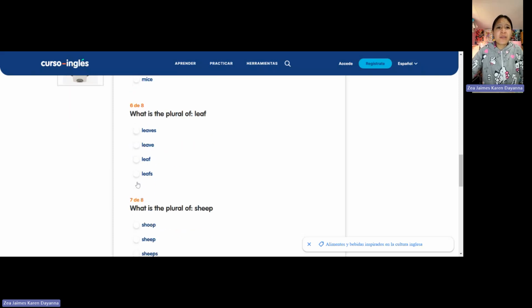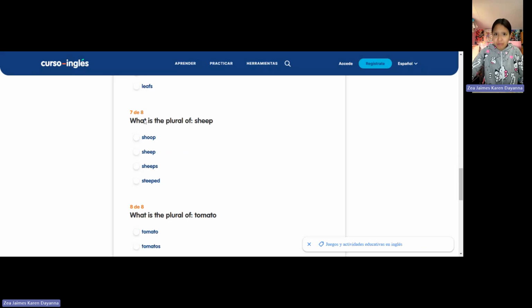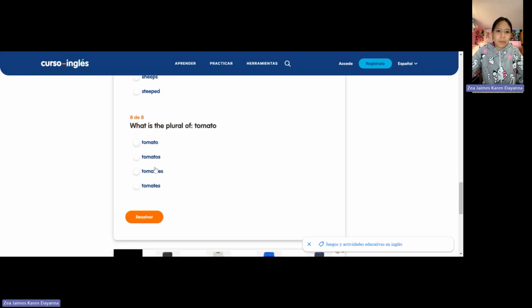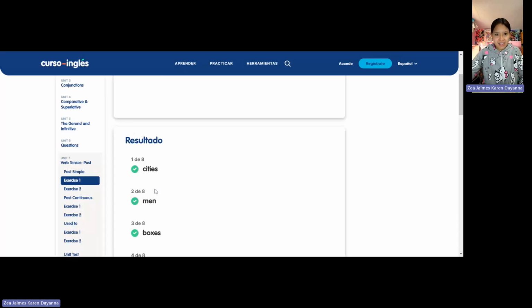What is the plural of life? Lives. What about sheep? It is sheep. What is the plural of tomato? Tomatoes. Okay, the answer mice is not with s, but the other one is correct.